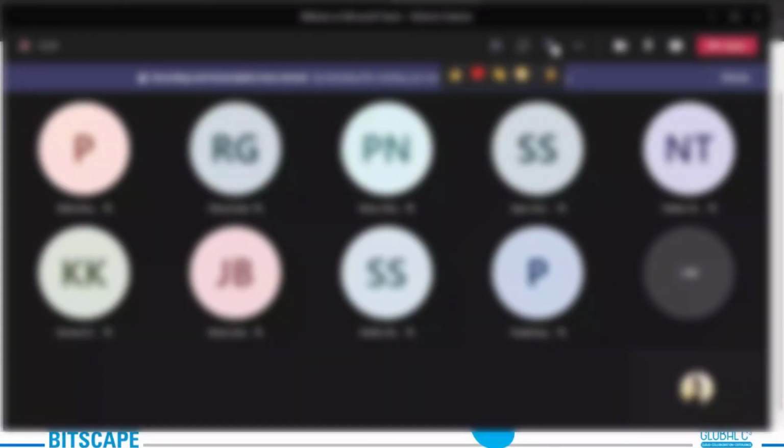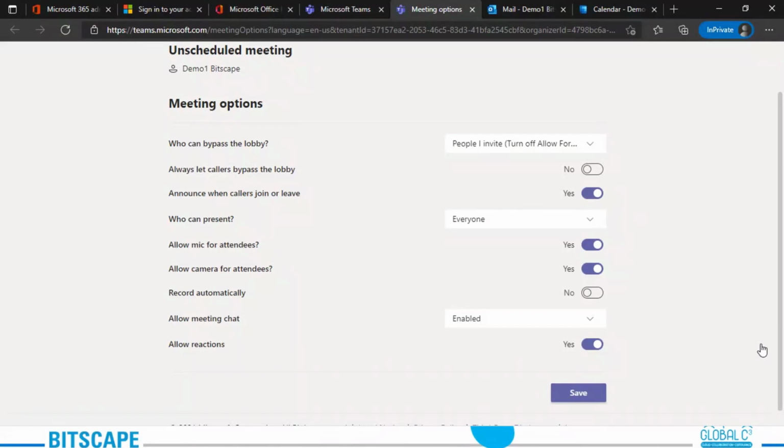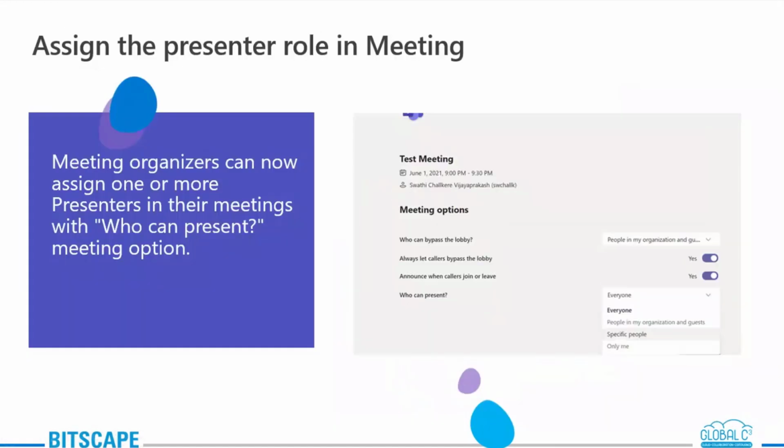Here, can you see you have these live reactions? These are all the live reactions, but if I had disabled it, none of the options would have appeared. Only this one option is enabled under that. So these are some of the few options that we have with the bypass lobby options. Okay, let me now switch back to our PowerPoint.